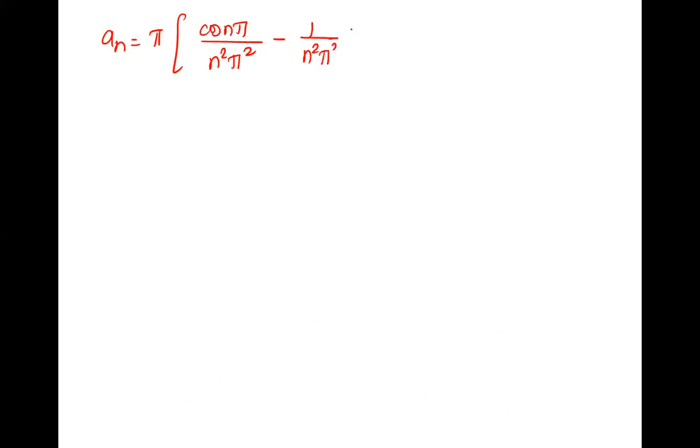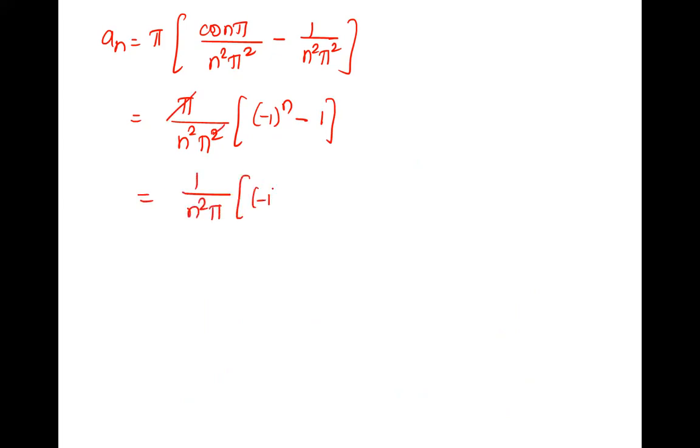So the common thing here is pi is already there. 1 upon n square pi square, we'll take it out, right? And there is cos n pi. What is cos n pi? Minus 1 raised to n. So 1 pi gets cancelled. It is 1 upon n square pi into minus 1 raised to n minus 1, is your an. Correct?